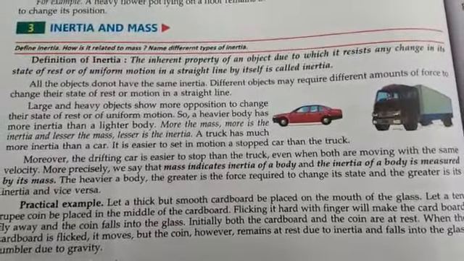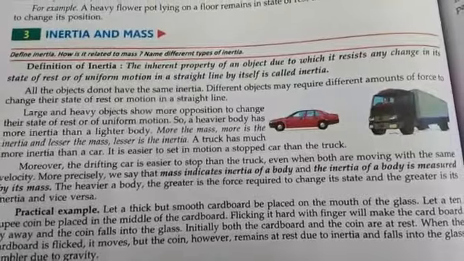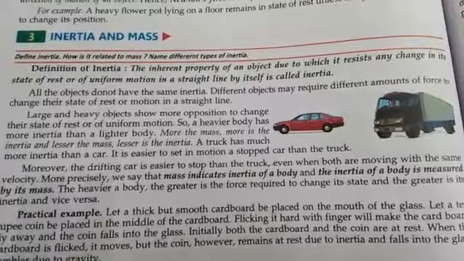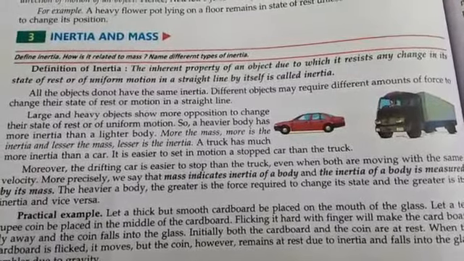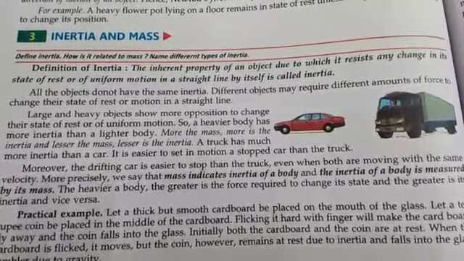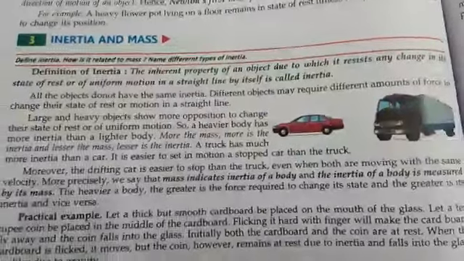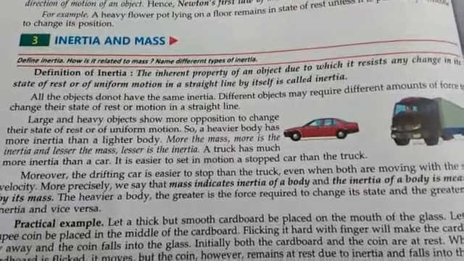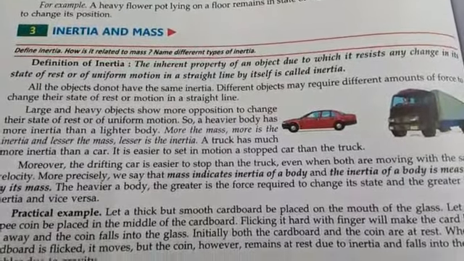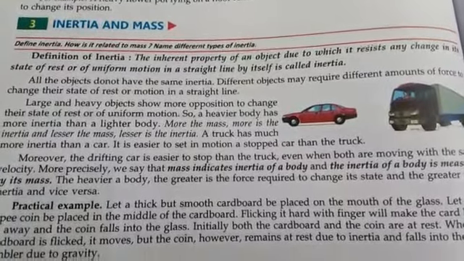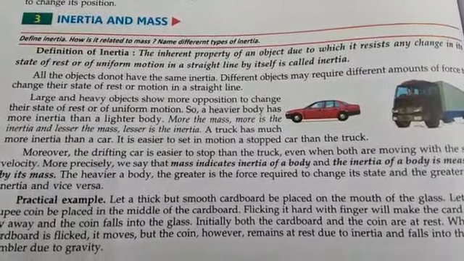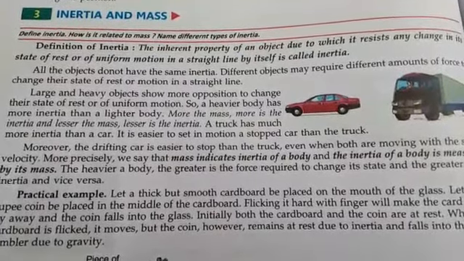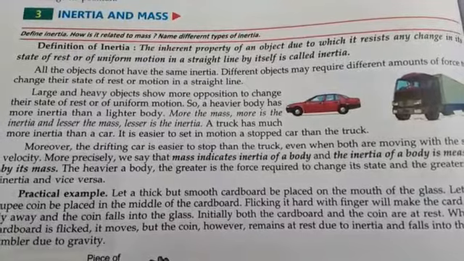So in the first law of motion, we have seen that any body is unable to change its state of rest, motion or direction without the application of any external force. So that means we can say that every body has some inherent property which doesn't allow it to change its state of rest or motion. That inherent property is called inertia.